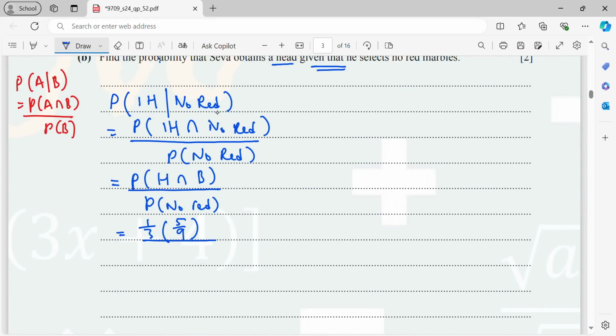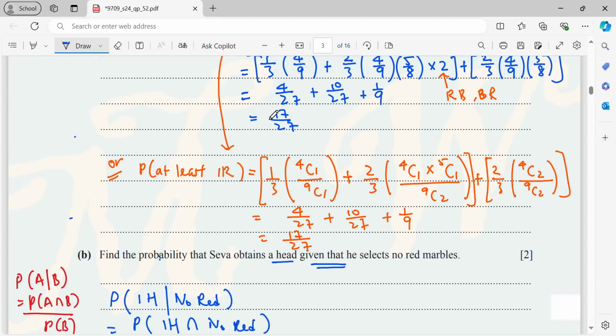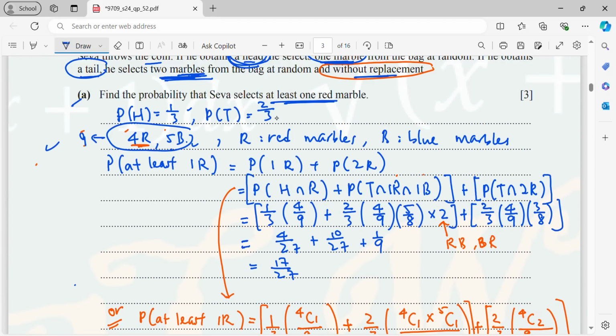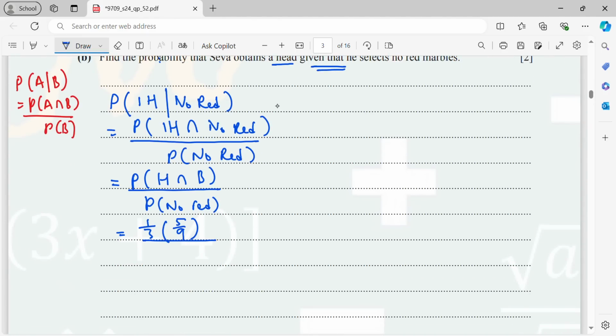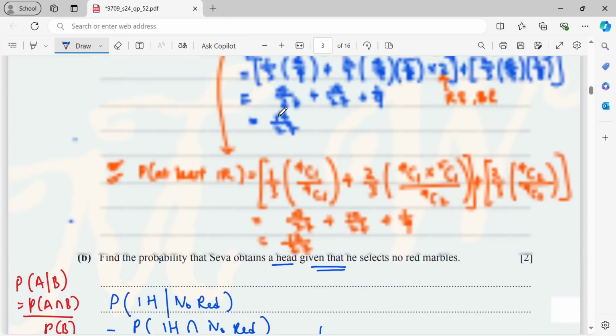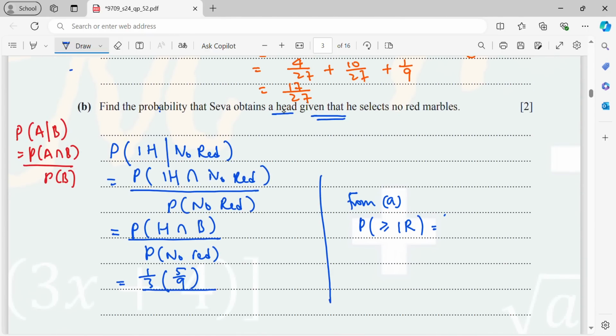Now for no red marbles, you can just refer back to the previous calculation, at least 1 red marble. So from A, P(at least 1 R) will be 17 over 27. So if no red, I don't want to consider all the conditions to get no red marbles.